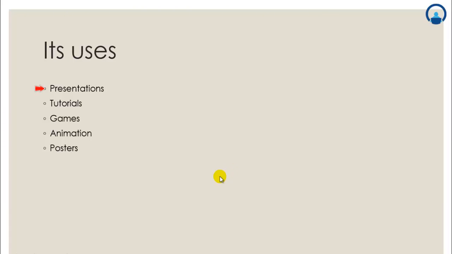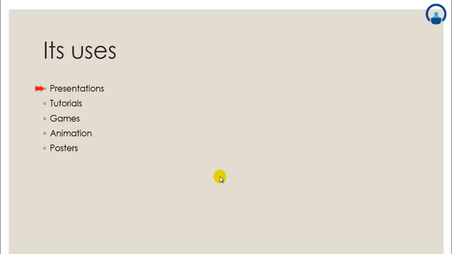Next is its uses. First is presentation. You can use PowerPoint to enhance presentations. PowerPoint allows you to draw diagrams using any number of shapes and connectors. It gives a variety of graphs, including bar chart, bar graph, pie chart, lines, and anything.